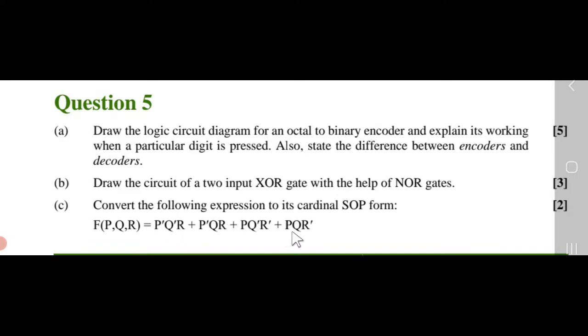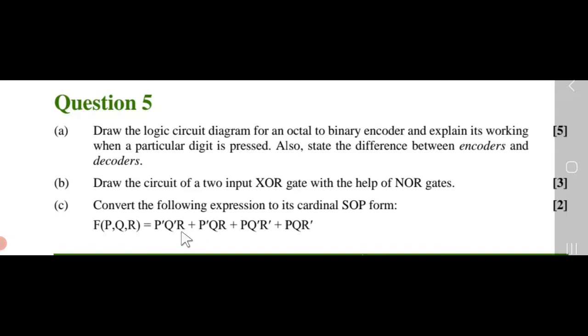Convert the following expression to its cardinal SOP form, right? Cardinal means the canonical form is given, and you have to write the cardinal form. Cardinal means you have to specify the numbers, right? So here you can see these are min terms. Min terms always complement the zeros. So that means this will be 0, 0, and R is not complemented, so that will be 1. So 0, 0, 1.